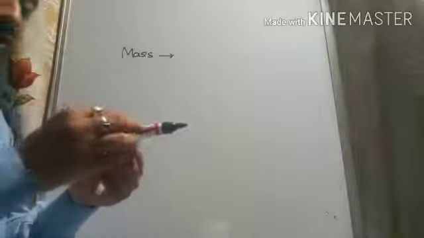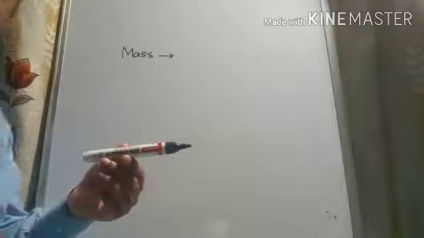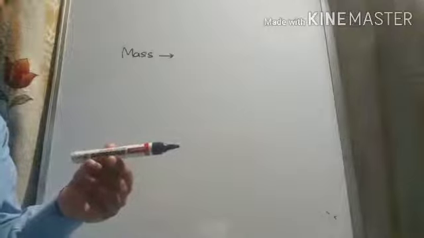What is mass? Mass is the amount of matter that is contained in a body. Suppose you take any matter, suppose this one. How much material is present in this body? This is the mass of this body. Okay. So mass is a very basic property because every body has a certain mass.